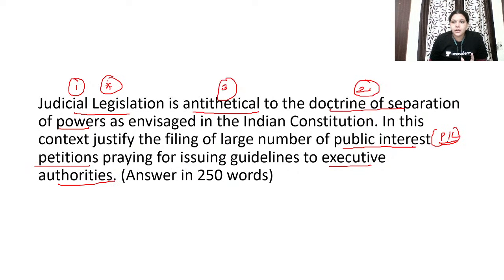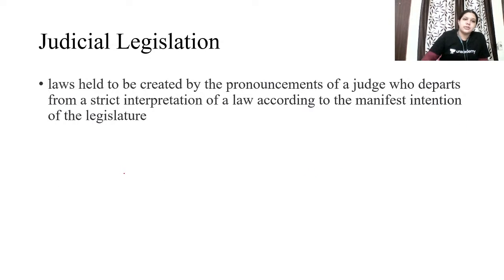Fine. So here, the important points you should note down are: you have to talk about judicial legislation, the doctrine of separation, how they are opposite to each other, and then you have to talk about public interest petitions praying to issue guidelines to the executive authorities. Fine. Let's go into the answer. First, what does judicial legislation mean? Laws held to be created by the pronouncement of a judge. The ruling of a court which will become a law, or a strict interpretation of law according to the manifest intention of the legislature, is called judicial legislation.